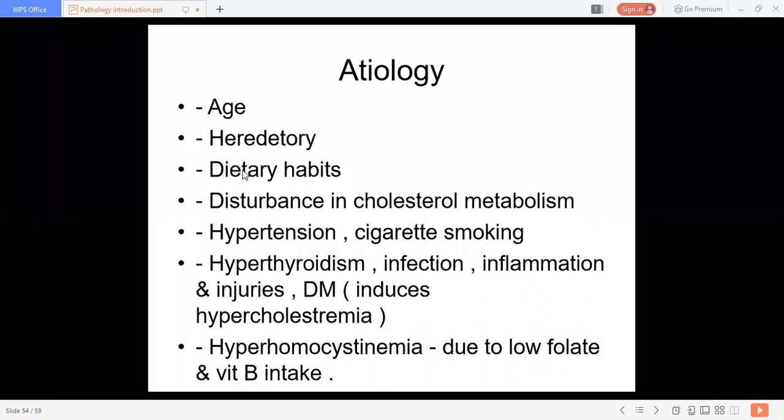A diet which is rich in cholesterol is responsible for atherosclerotic changes. And these atherosclerotic changes are often more in the obese person. So dietary habits are also very, very important. The person should take a low cholesterol and high fiber diet.